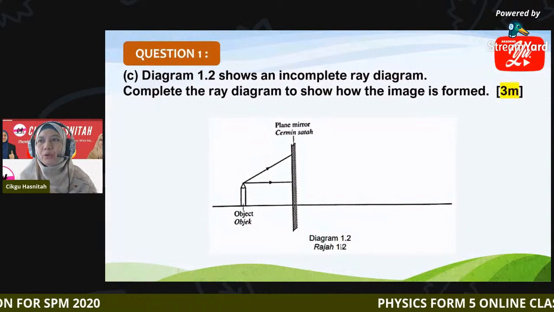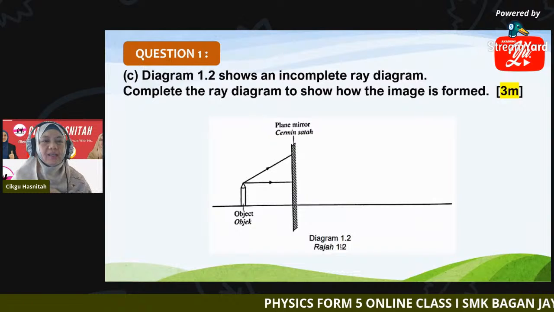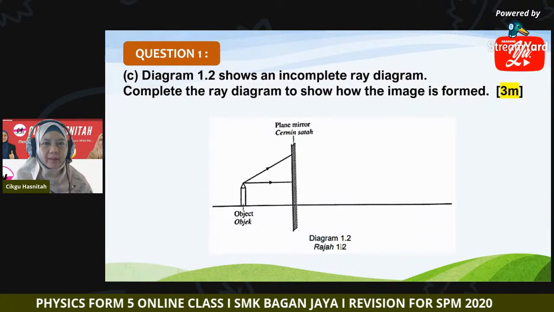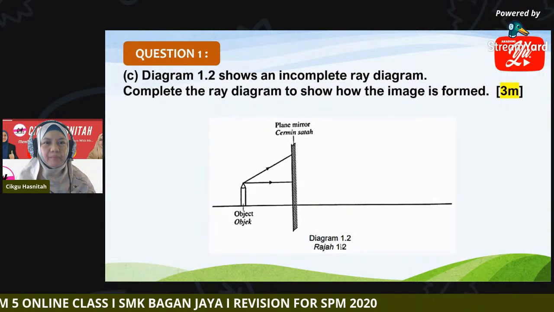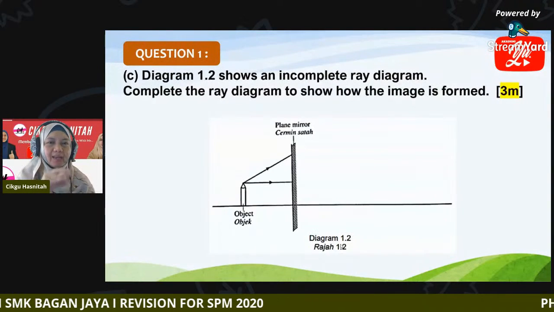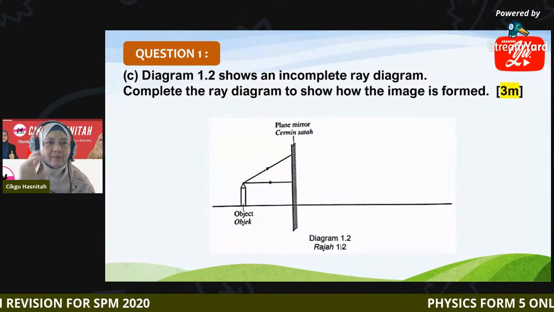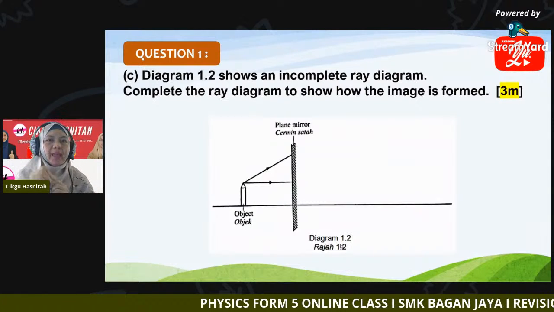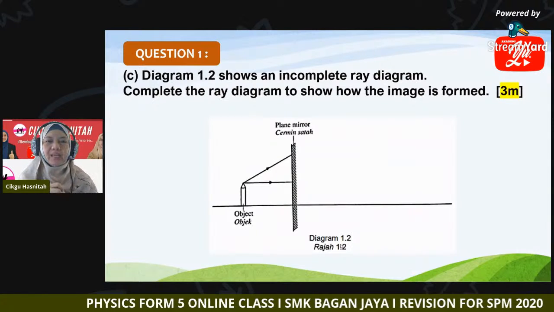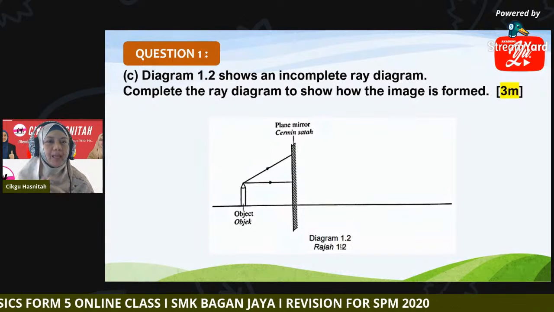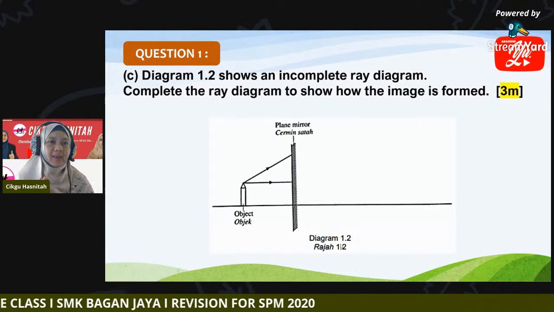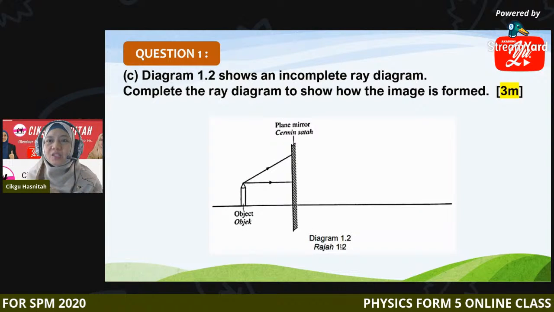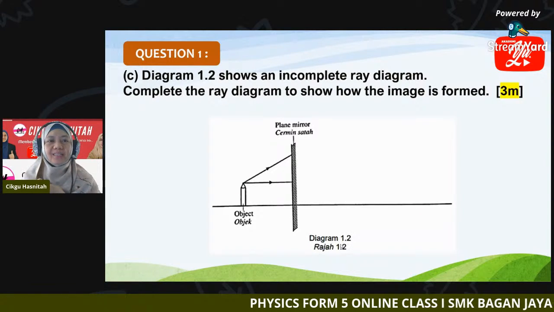Okay, so what do we have here in question C? Diagram 1.2 shows an incomplete ray diagram. They give you the plane mirror, they give you an object, and they give you two incident rays. Complete the ray diagram and show how the image is formed. 3 marks. So the mark is 3. So how to score these 3 marks?